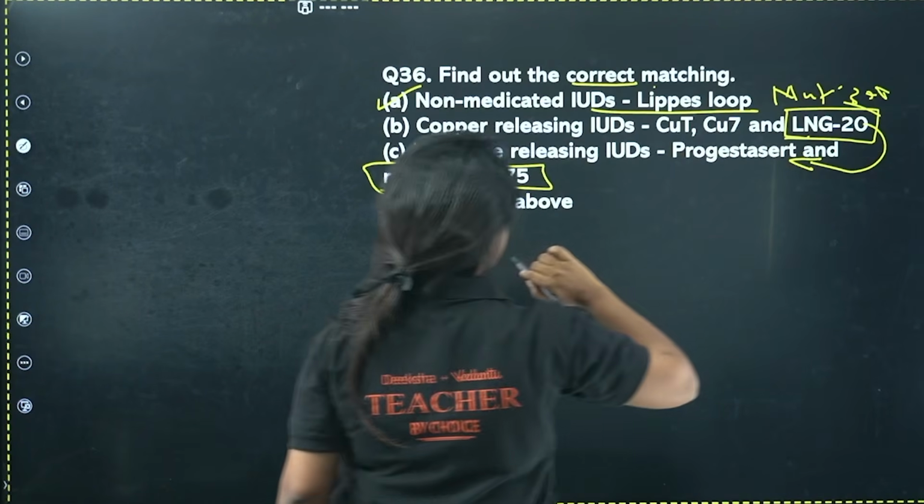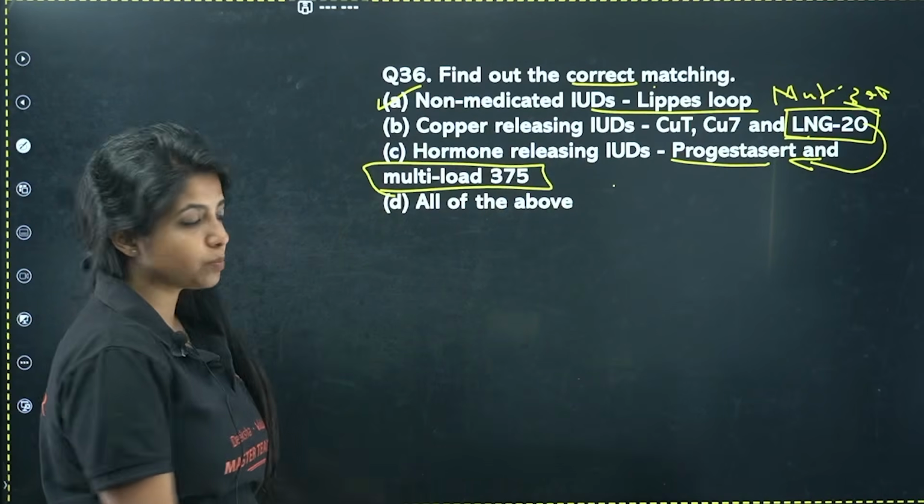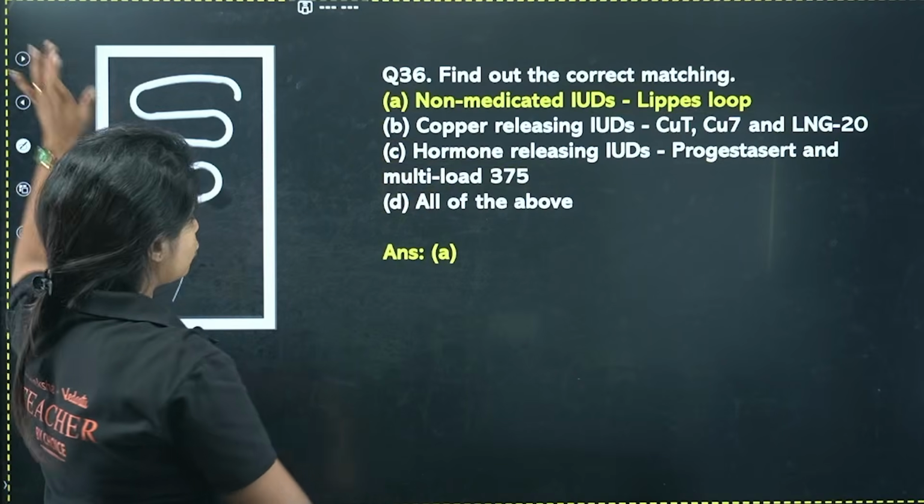Basically that is a copper releasing IUD. Progestasert and LNG20 are hormone releasing IUDs. So this particular statement is also wrong. All of the above definitely cannot be the answer. So the only answer for this question is going to be A.